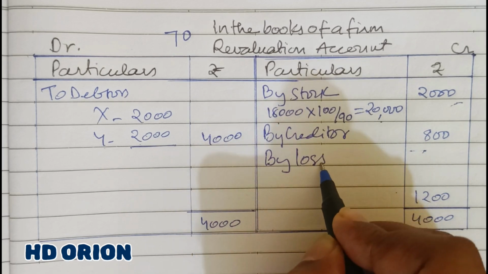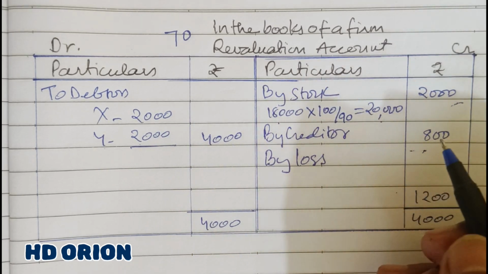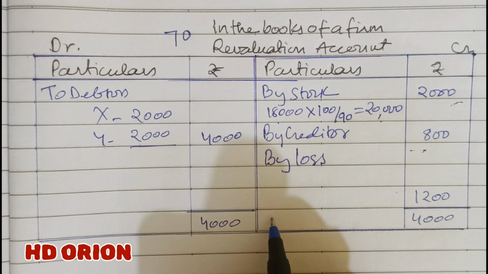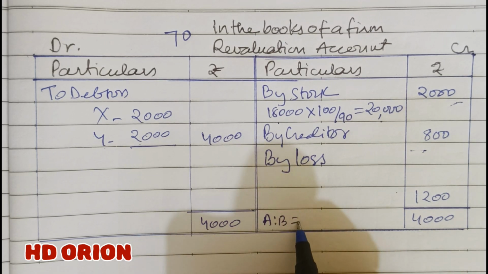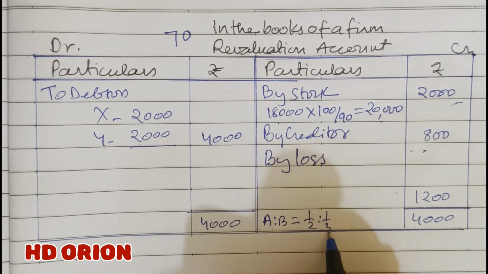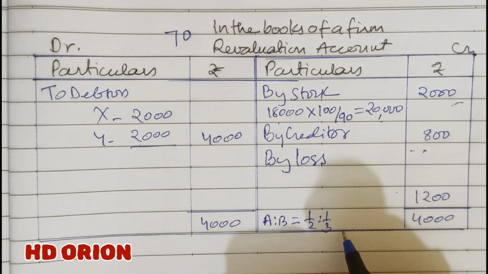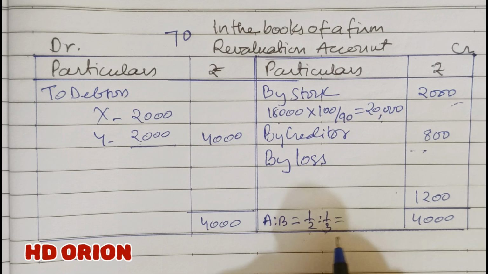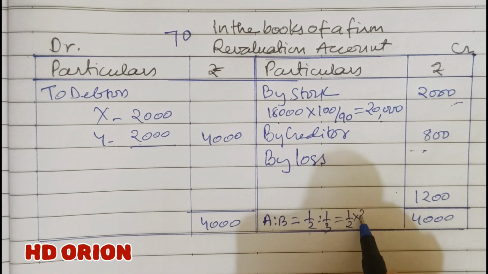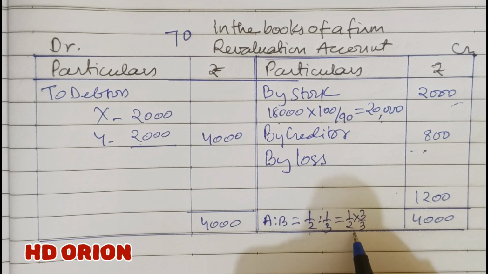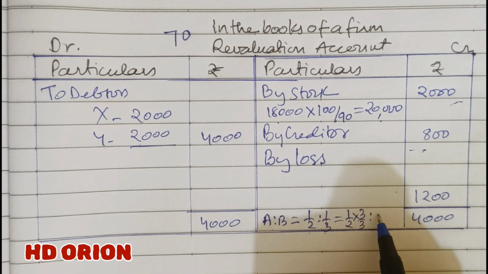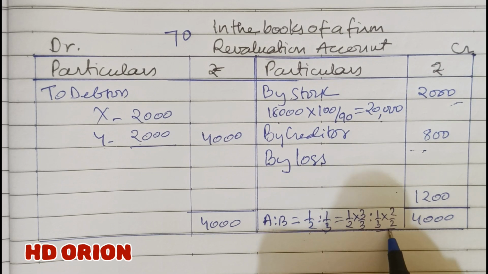And it will be paid to the partners in their profit sharing ratio. So what is the profit sharing ratio of A and B? A is to B is equal to 1/2 is to 1/3. Forget the reserve. These are the two partners and this is their ratio. So when you simplify this, fine, here the LCM is 6. So 1/2 into 3/3. This is for A. So now it becomes 6. And 1/3 into 2/2. Here also it becomes 6.